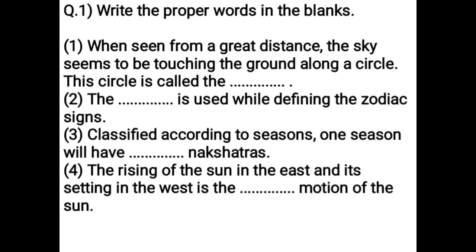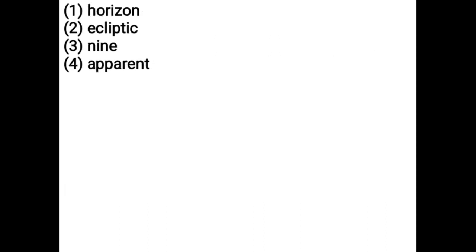Classified according to seasons, one season will have dash nakshatras. 9. The rising of the sun in the east and its setting in the west is the dash motion of the sun. Apparent.